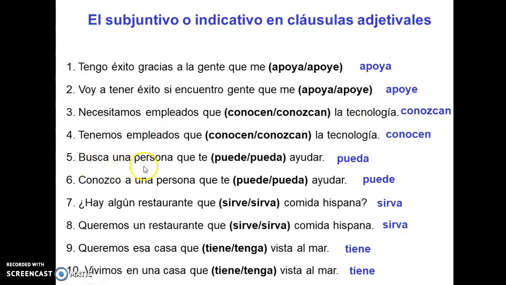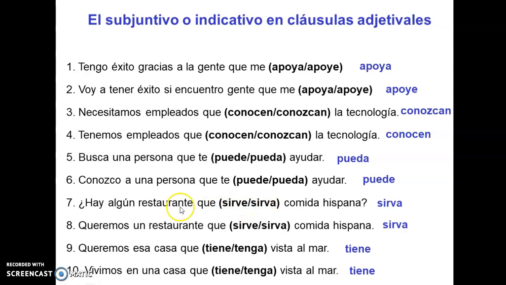Busca una persona que te pueda ayudar, so look for someone that can help you. This person that can help this other person, we don't know if it exists. And so it has to be subjunctive, pueda. But, conozco a una persona que te puede ayudar, I know a person that can help you. In this case, this person exists. And so, puede, indicative.